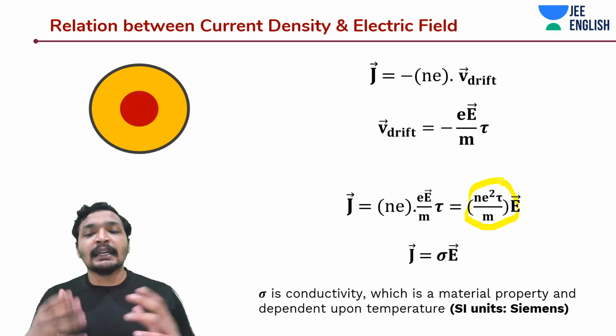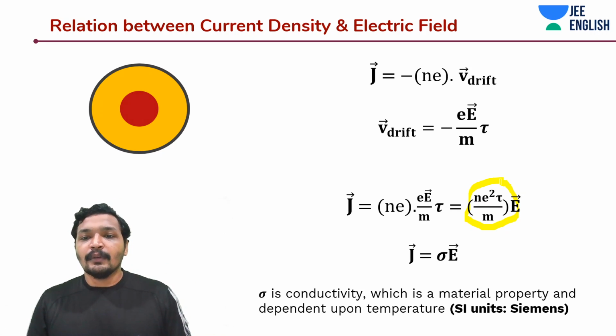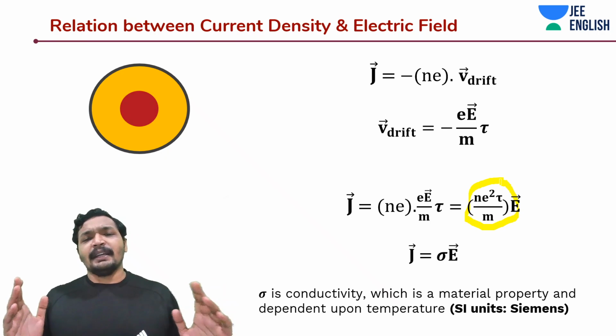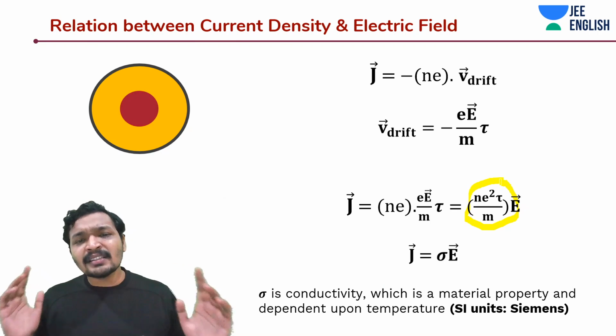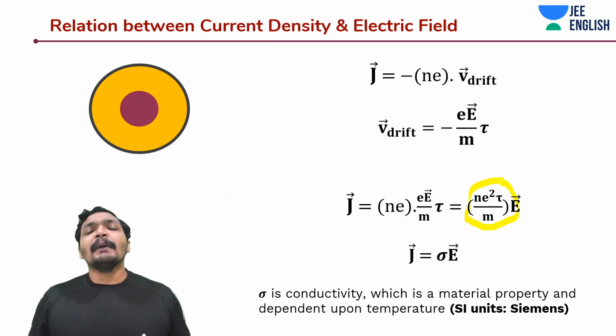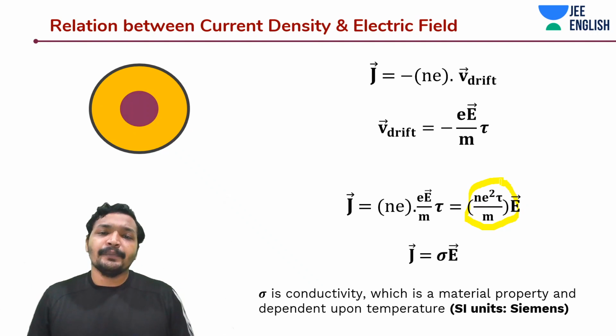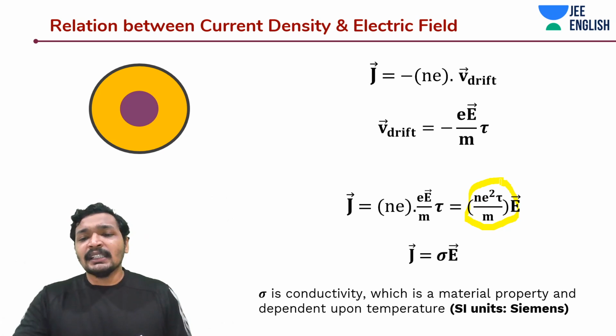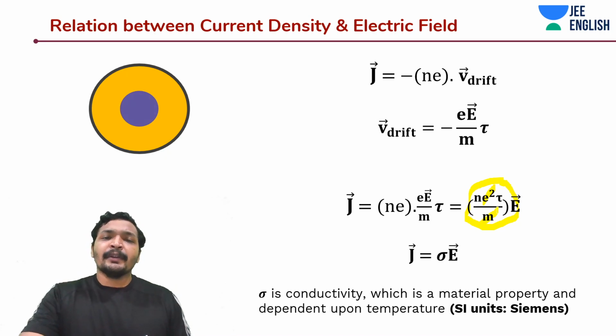More that material can conduct. More the relaxation time, more the tau, means longer it takes to collide, which means the ability to conduct is more. And mass and e are constant things, they don't manipulate conductivity much. They are not going to manipulate it at all.